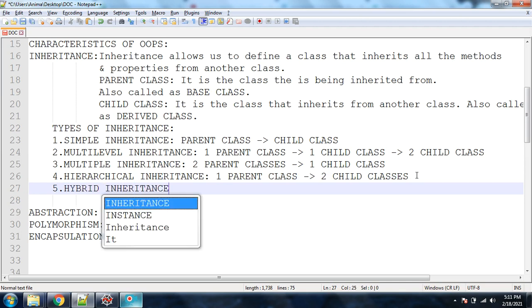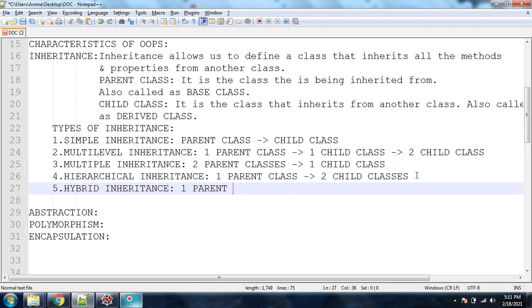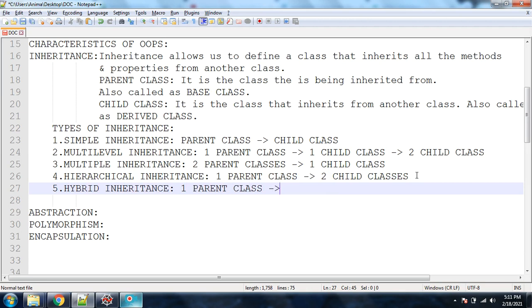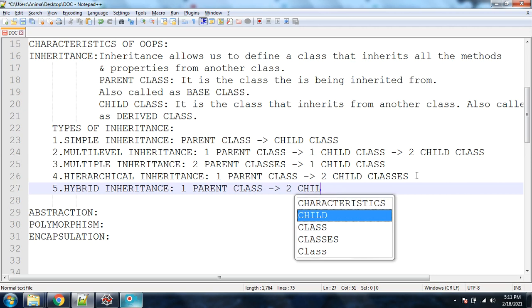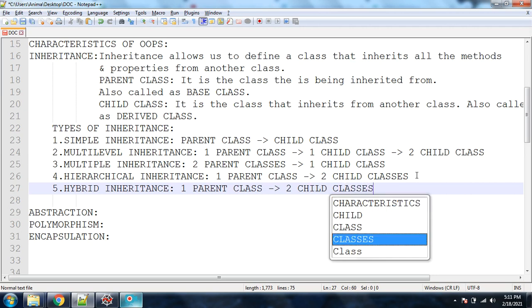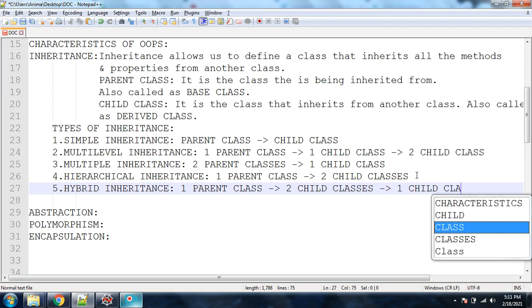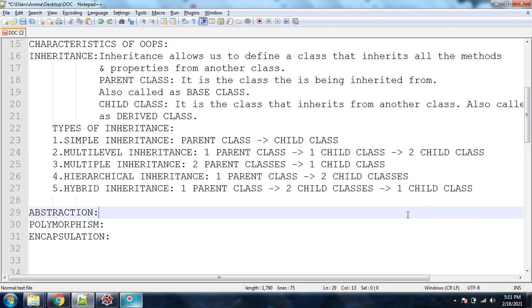Hybrid inheritance meaning is that there will be one parent class, and from this one parent class there will be two child classes, and again there will be one more child class. See, I'm going in the back direction.